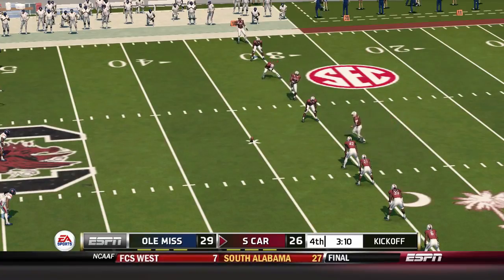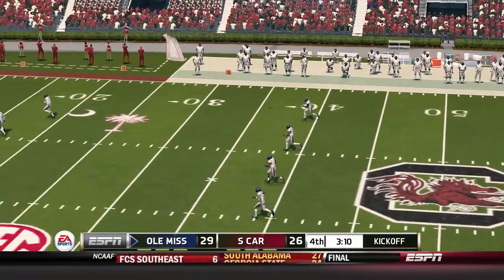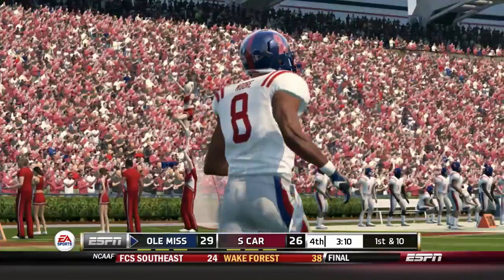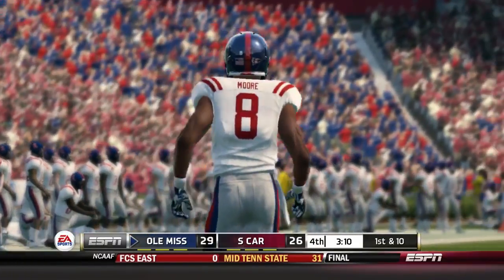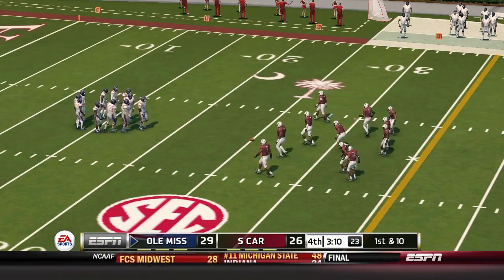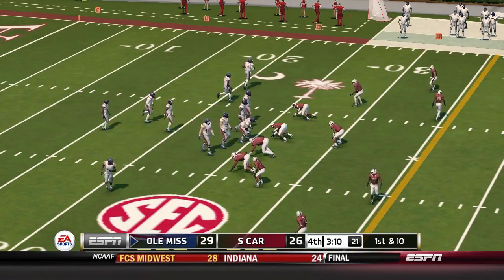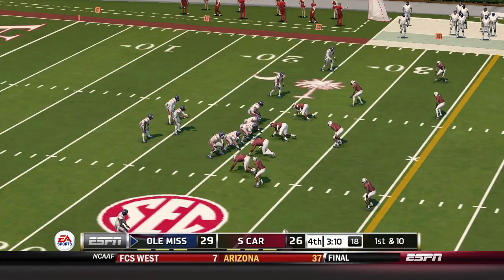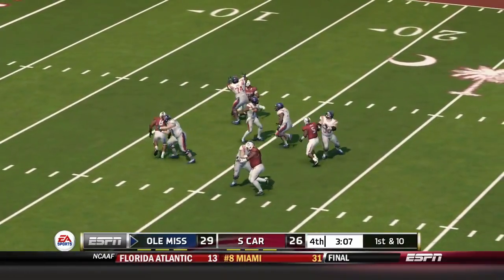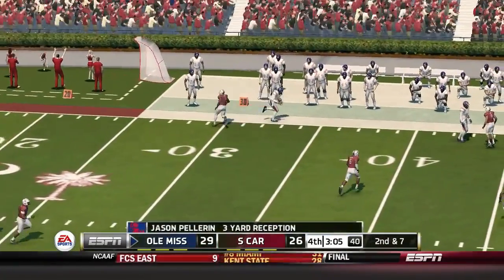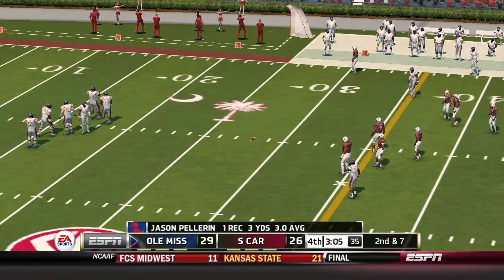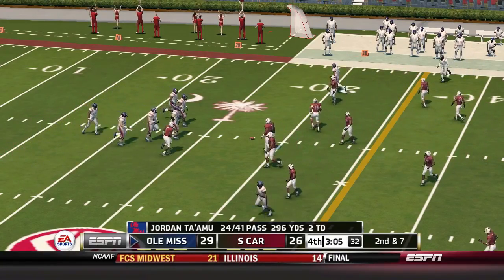The kicker looks like he's ready to kick this one off. And he got all of this one. Great kick. This one's going to be down in the end zone for a touchback. Both teams realize that when the ball is snapped, we're 1 play away from a very different ball game. Ole Miss is up a field goal. He's got it with room to run. He's out of bounds at the 28-yard line. Call it a gain of 3 yards. That'll make it 2nd and 7.